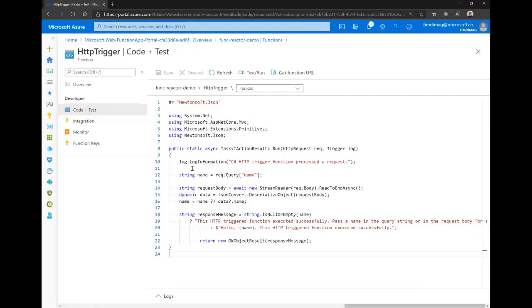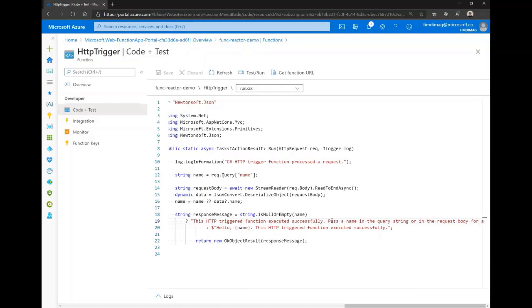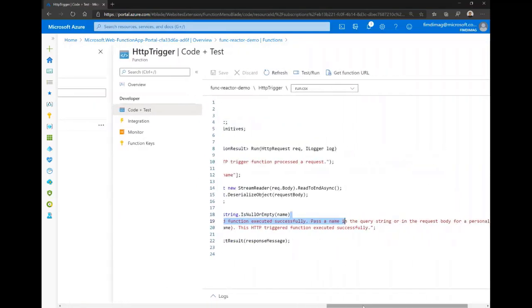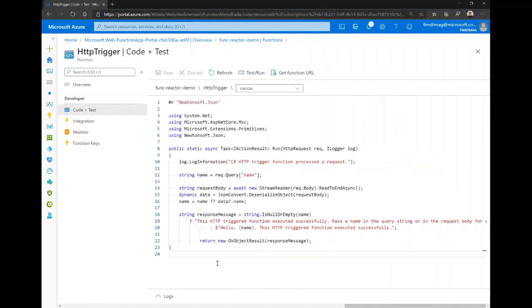It's a simple function here. It's based on the HTTP trigger. So we'll have an HTTP request at the beginning, and then as an output, as a result, we'll send an HTTP response. So here it's a simple function. We'll need the name, and then we'll send the response saying hello name, for example, or if there is no name, we'll send a message saying that we need the name as an input. So here is our simple function.